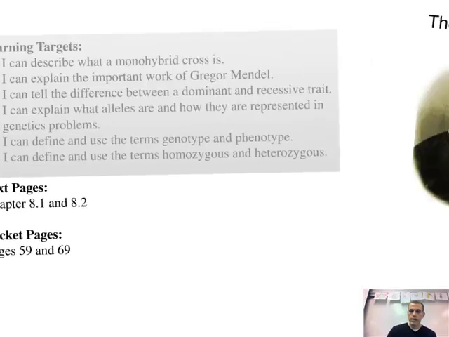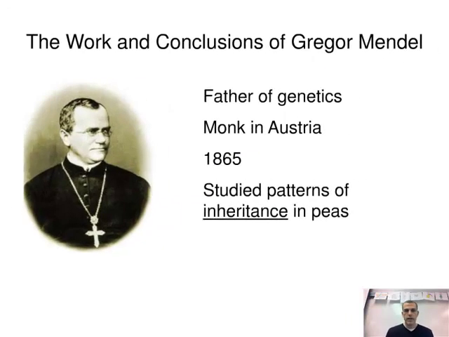Okay, so moving on, here's Gregor Mendel. Gregor Mendel is what they term the father of genetics. He was a monk in Austria. 1865 was the time of his work, and what he was doing was studying the patterns of inheritance in peas.